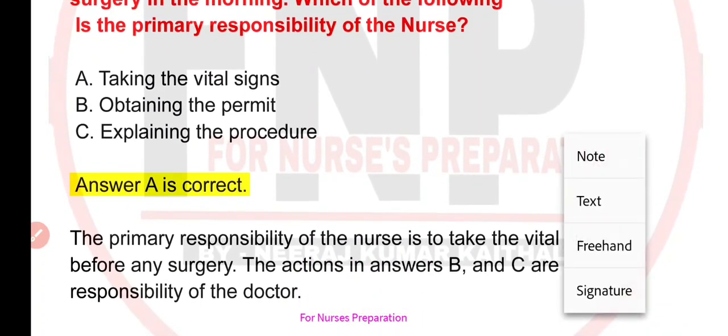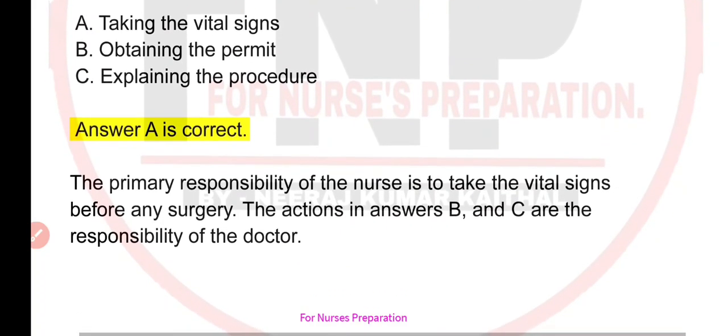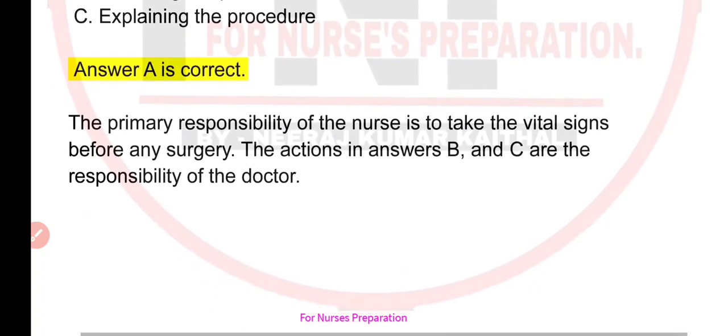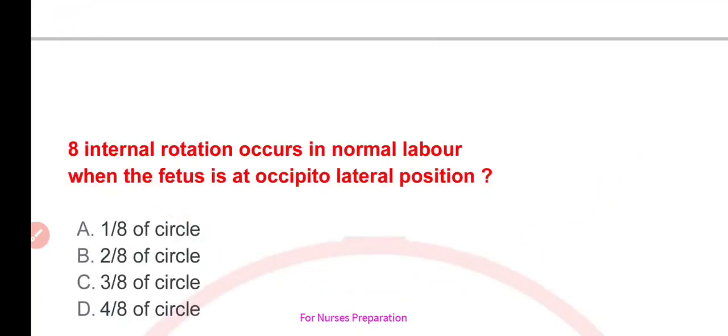The primary responsibility of the nurse is to take the vital signs before any surgery. The actions in answers B and C are the responsibility of the doctor. Next question is, internal rotation occurs in normal labor when the fetus is at occipitolateral position.